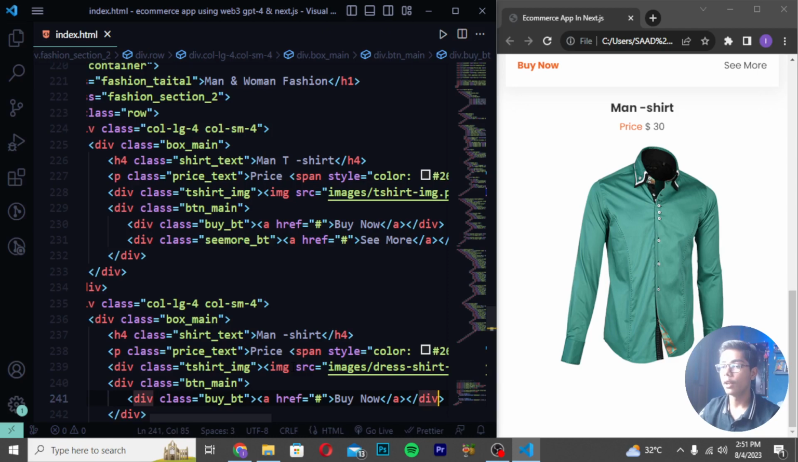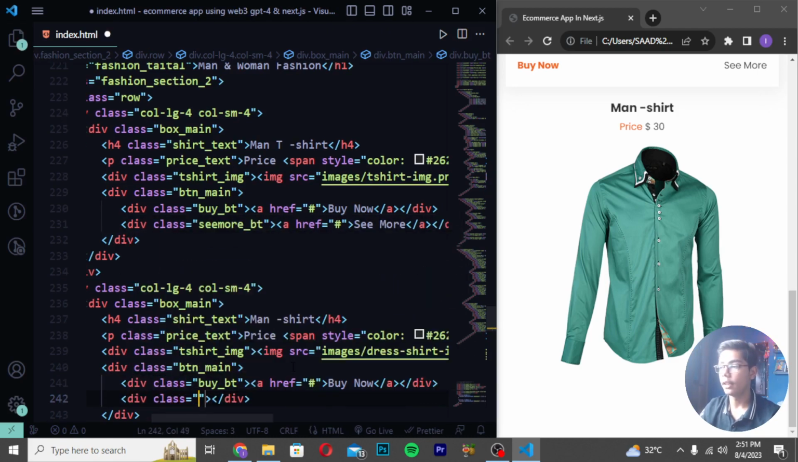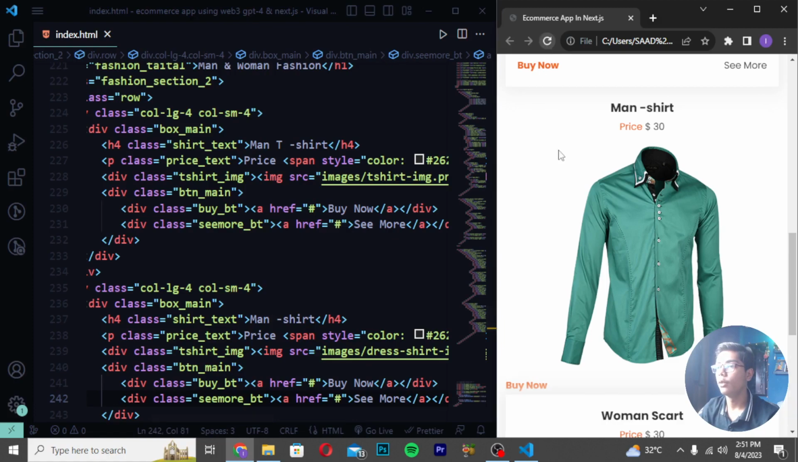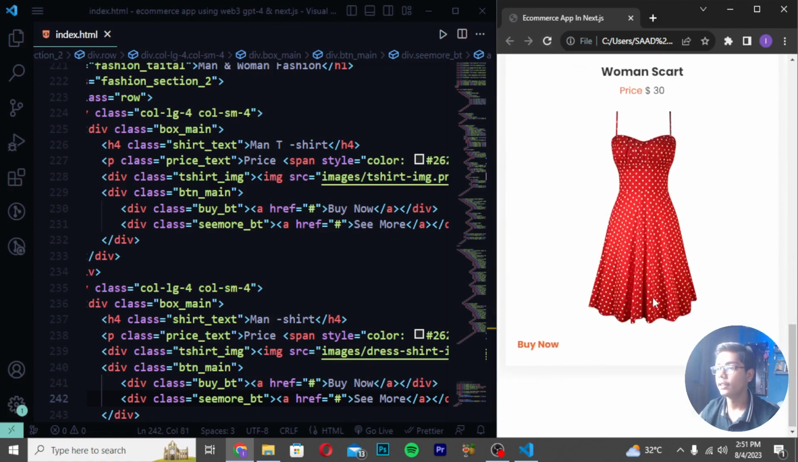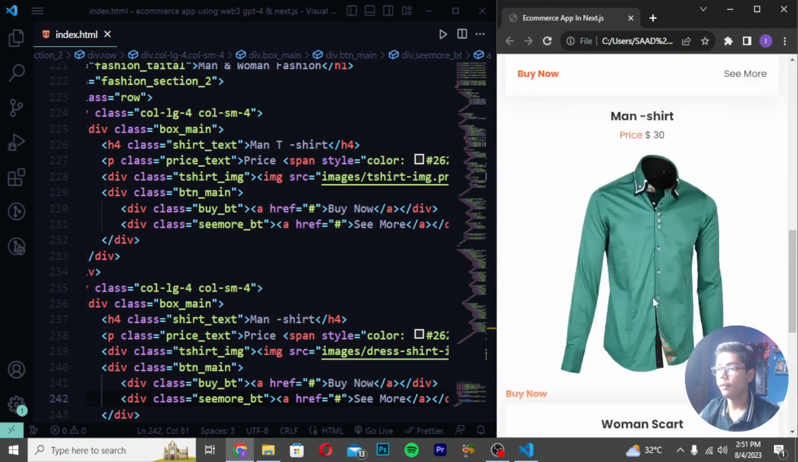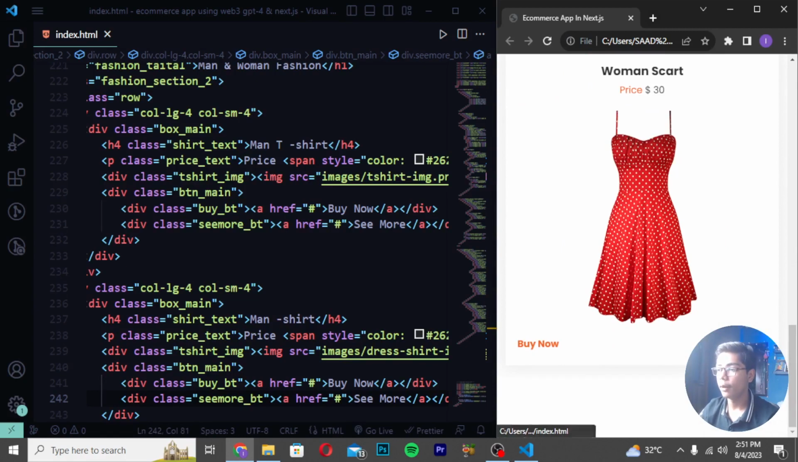Then you have to move down and create here div class, and I will be writing it as c mode underscore BT, and I will be writing here as C mode. Then save it, and then you have to reload. You can see now we are getting all the things here like women's skirt, man t-shirt, 3 we are getting here, and all the things are perfectly styled.